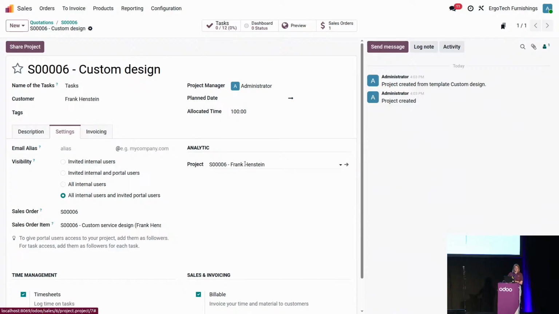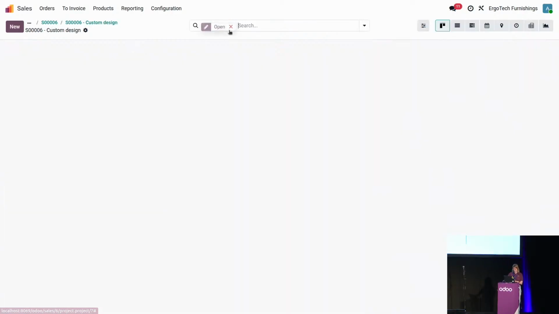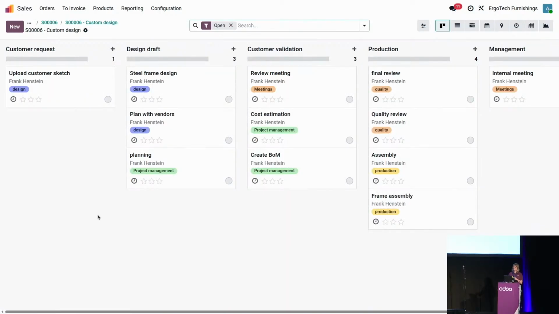Okay, now that we have this information, let's go into the tasks, and we see that there are automatically a few tasks created thanks to a project template in there. Well, even though we are in an engineering to order, it can be that some tasks may need to be repeated for every different custom request. And this is the case in here, so we have created a few of them. But if needed, we can, of course, add new tasks, and also with the new feature of version 19 have a specific template for every task created.